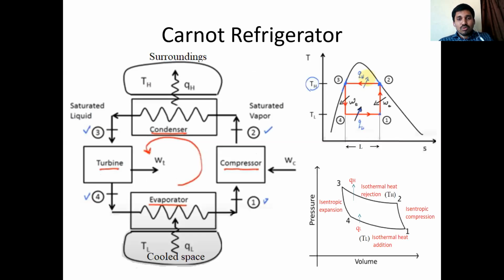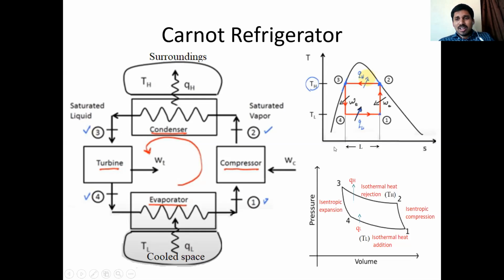Again, I move to basic diagram. See all of you, 1, 2 here, 1 before compression, 2 after compression. Let us assume a fluid is placed inside the system. Now that fluid is trying to move into the compressor.